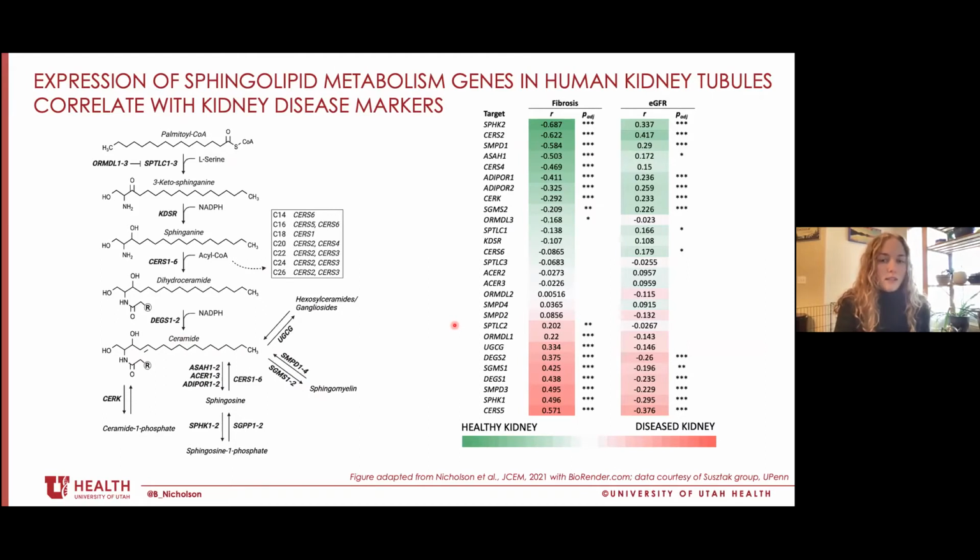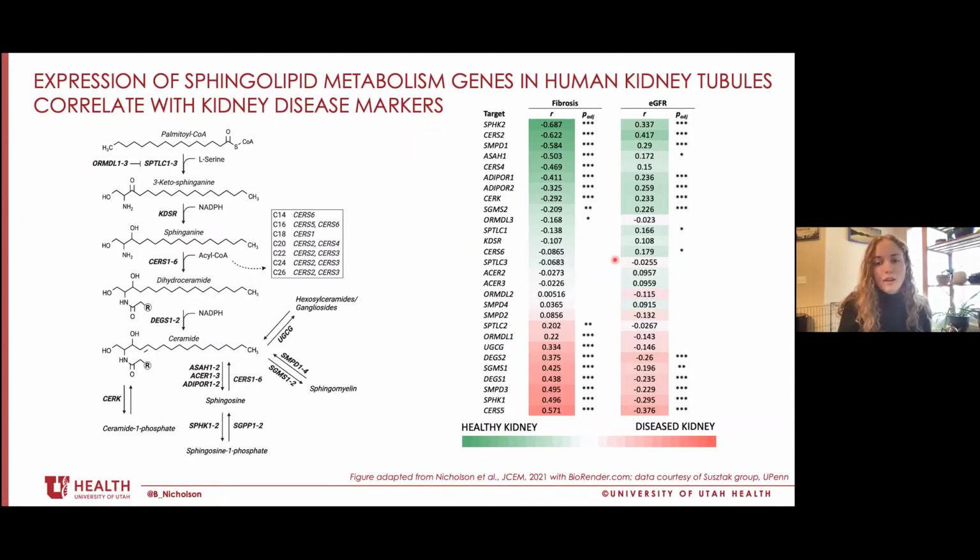So we've gotten some exciting data from one of our collaborators, Dr. Katalin Susztak at the University of Pennsylvania, that suggests that dysregulation of ceramide metabolism transcriptionally in human kidney tubules correlates with kidney disease endpoints. So these data are generated from a microarray of tubules microdissected from 356 patient nephrectomies. We ran Pearson's correlations to assess the linear relationships of these tubular ceramide-related gene expression with kidney fibrosis or estimated glomerular filtration rate, which is a surrogate measure of kidney function.